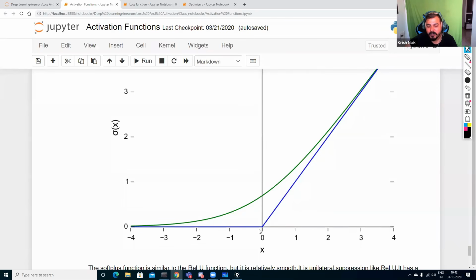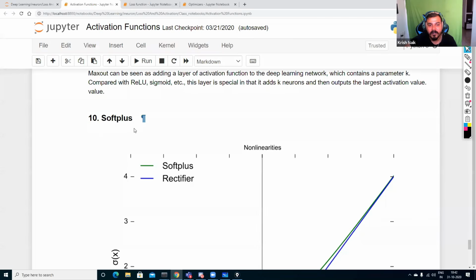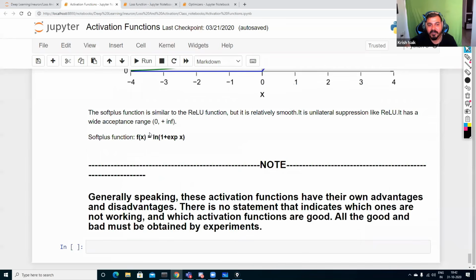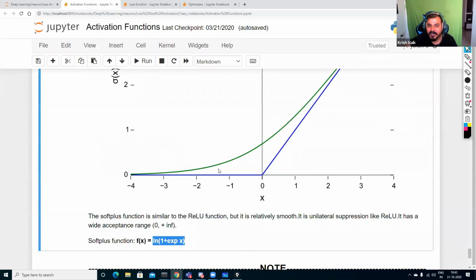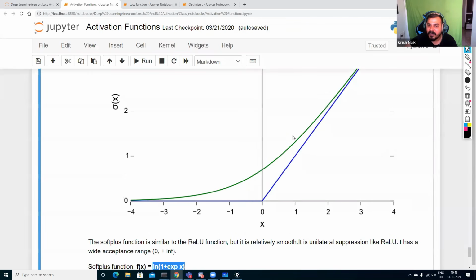Okay, so what we do is that we try to use a function which is called Softplus. Now this Softplus function looks something like this: log to the base natural, log of (1 plus exponential of x). So instead of applying max of 0 comma x, the function will apply this one, and because of that you'll be getting this kind of curve.